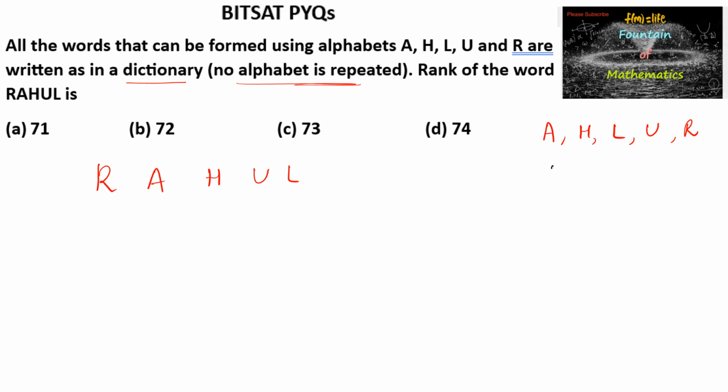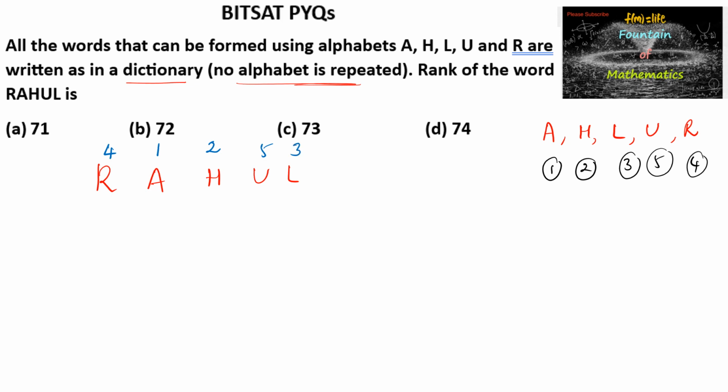A comes first and H comes second in alphabetical order, L comes third, then R, and then U is the fifth. Now, from the left side, let us position: R is the fourth position, A is the first position, H is the second position, U is the fifth position, and L is the third position.